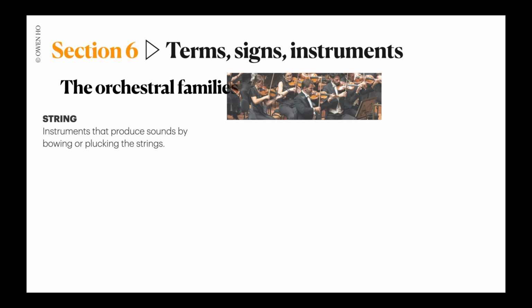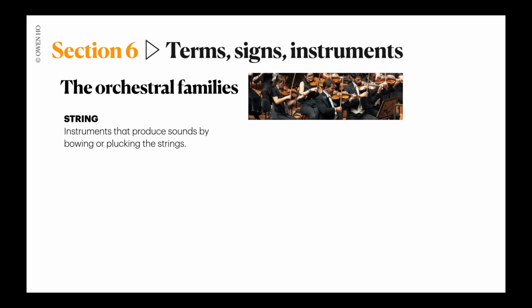The first is the string family, and these are instruments that produce sounds by bowing or plucking the strings, and this includes violin, viola, cello, double bass, as well as the harp.